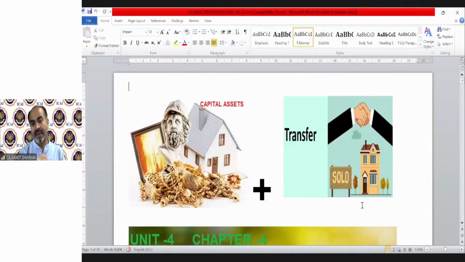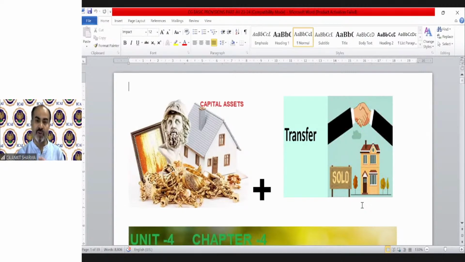Then comes income under the head house property. If you have a building and you are not using it for your business or profession, you let it out or it's self-occupied, then the treatment is under income from house property.